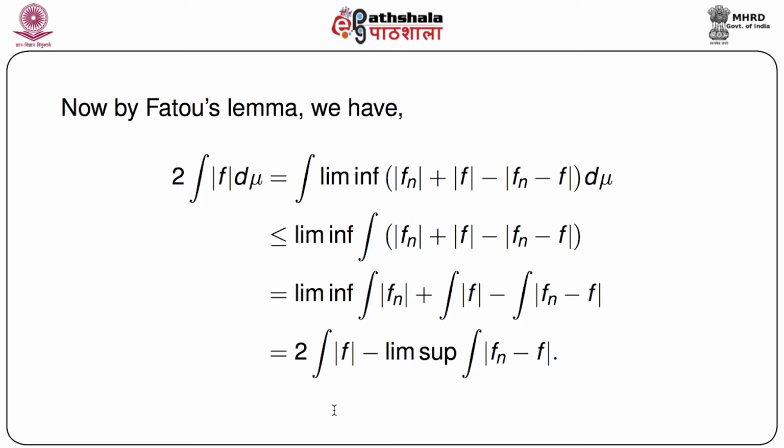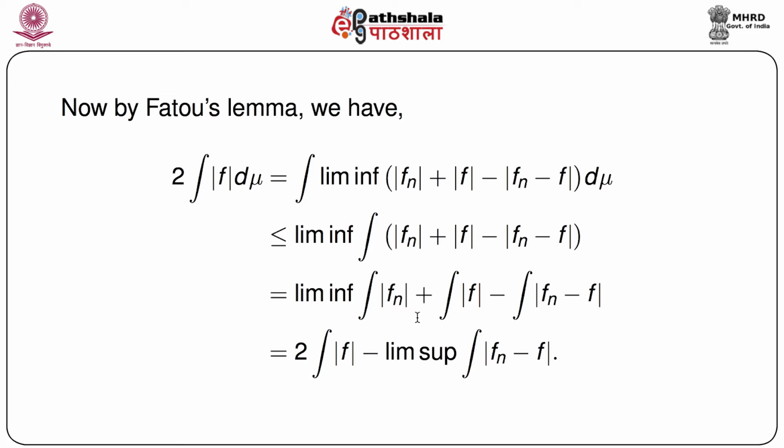Actually we can always write 2f as 2f plus fn minus fn, which equals fn plus f minus of fn minus f, and then we apply the triangle inequality so that we can write this immediately. And this quantity is less than or equal to lim integration of mod fn plus f minus mod fn minus f because of Fatou's Lemma.